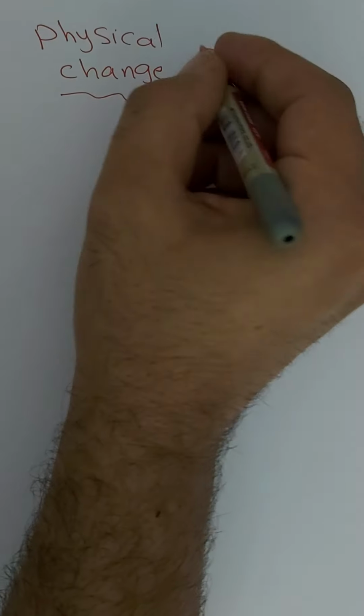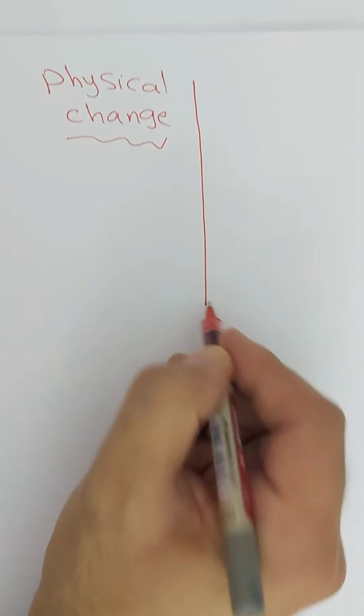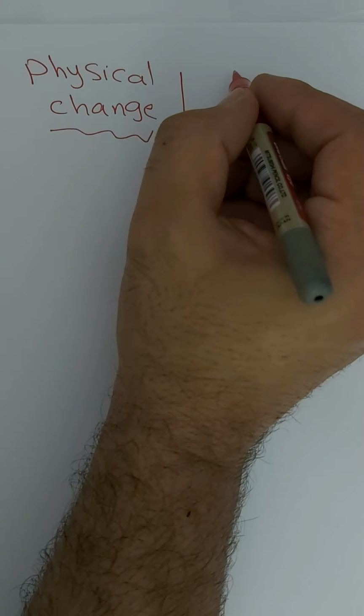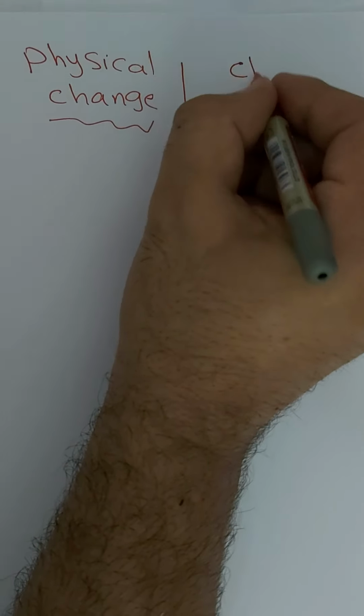Okay, so does it form a new substance? No, so it's physical. Now if the answer is yes, what do we call this change? We call it chemical change. So this is the second type of changes about substances or matter.